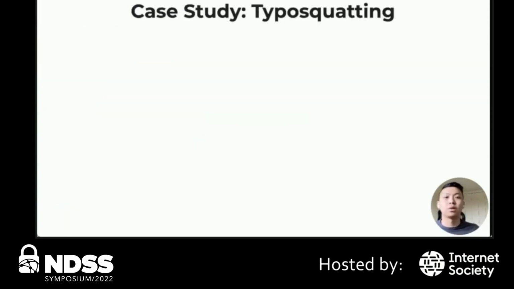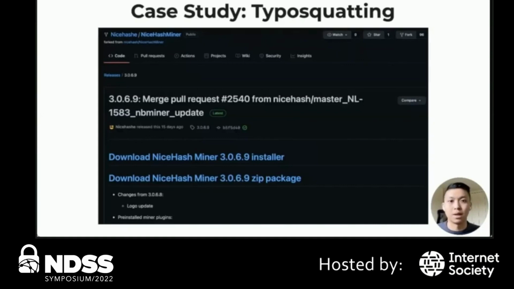With these results, we also want to pinpoint some interesting case studies from some of the recovered fork malware that we have seen. One basic example is a fork of this NiceHash repository, which we found to have employed typosquatting. We can see here the minor edit in the organization name, and the fact that, as previously mentioned, it also serves its own pre-built releases.